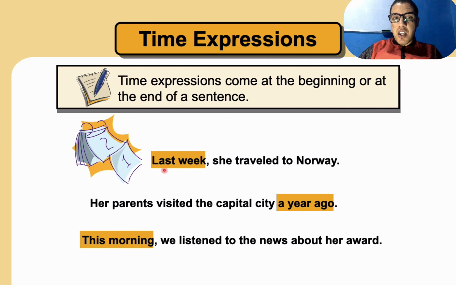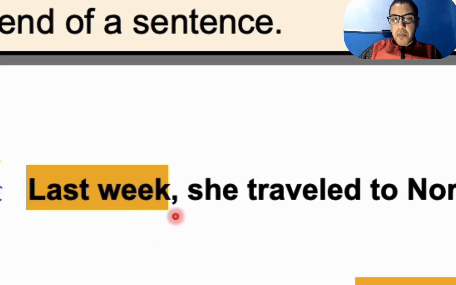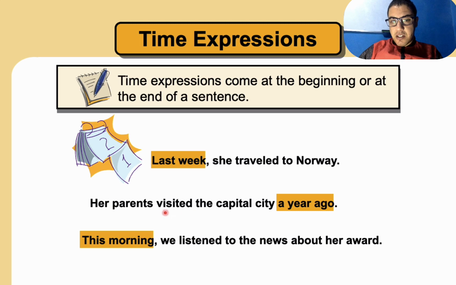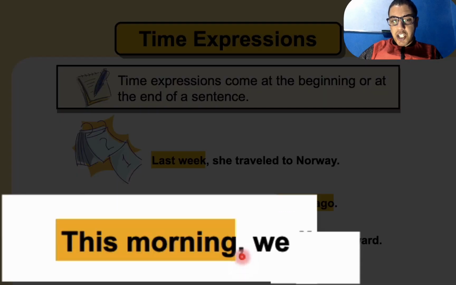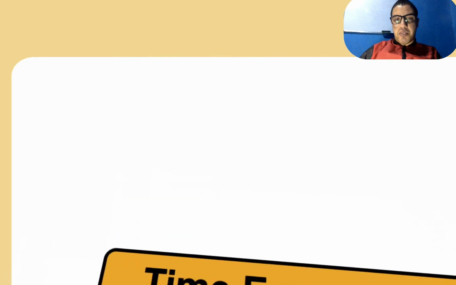But please remember that if you start with a time expression at the beginning, we have a comma. So, last week, comma. But if we have it at the end of a sentence, as you can see here, a year ago, it is at the end of a sentence, there is no comma. For example, this morning, again, here we have a comma. So what are those time expressions?